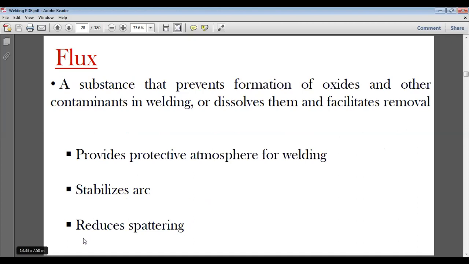Flux is a substance that basically prevents formation of oxide and other contaminants in welding, or dissolves them and facilitates removal. So fluxes are the materials that are used as protective cover. They protect the atmosphere, they stabilize the arc, and at the same time reduce spattering, etc. And they also absorb unwanted elements and foreign materials with them, so that the joint is smooth and has high strength.